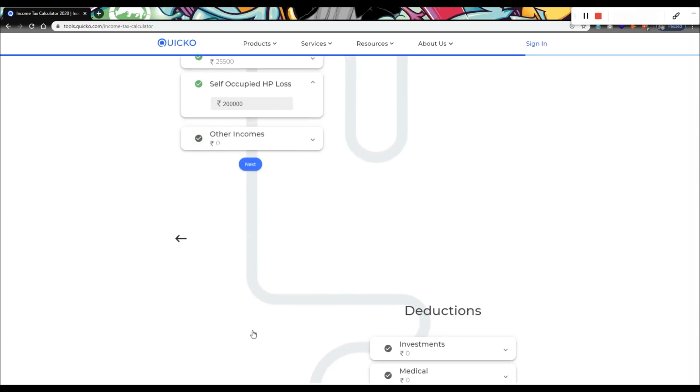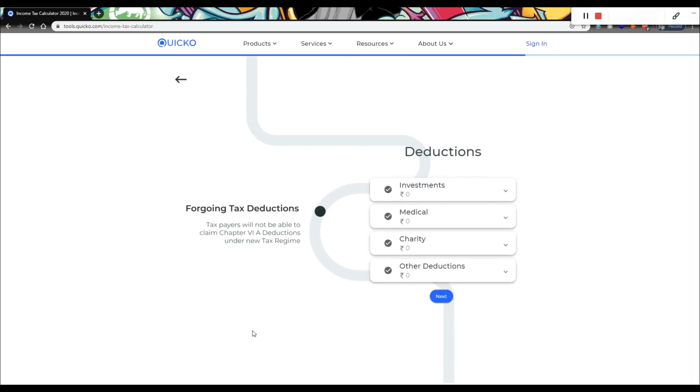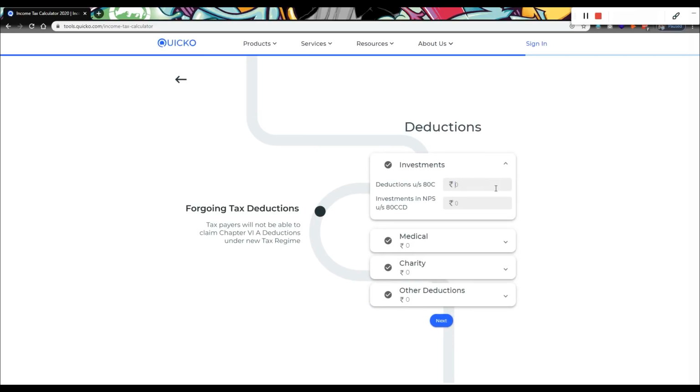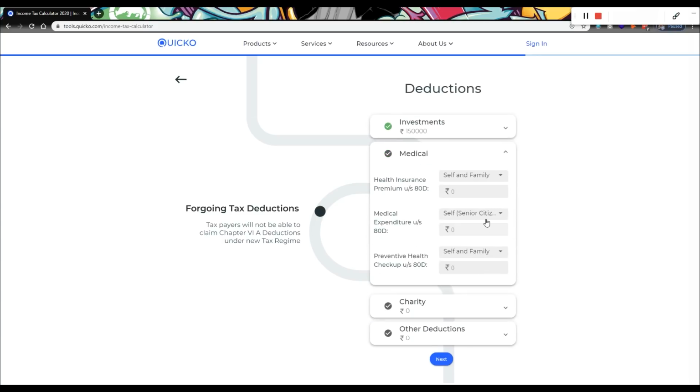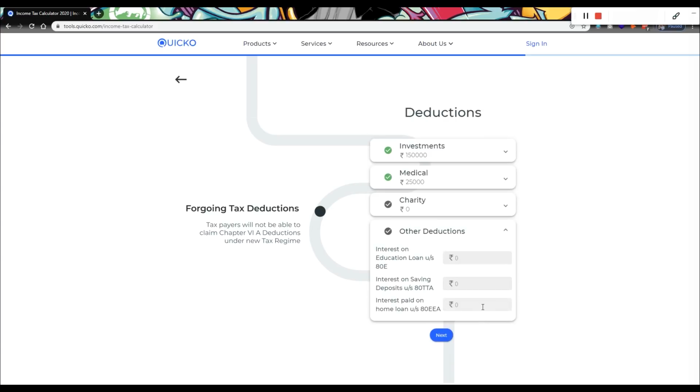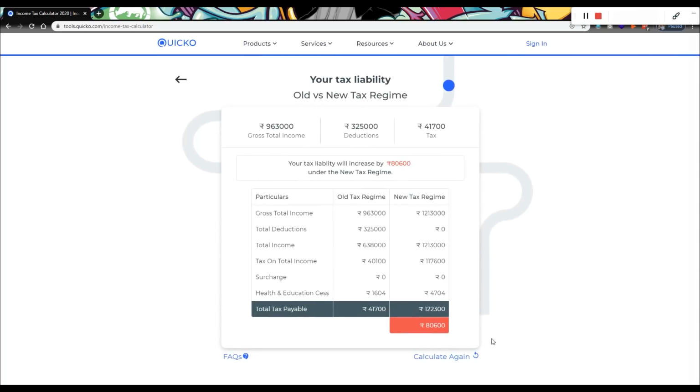We'll add chapter 6 deductions. 2,25,000 under section 80C, medical insurance under section 80D to be 27,500, and 1,50,000 under section 80 EEA. Let's look at the results.